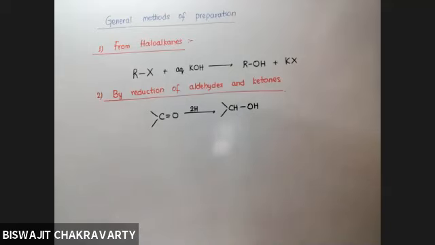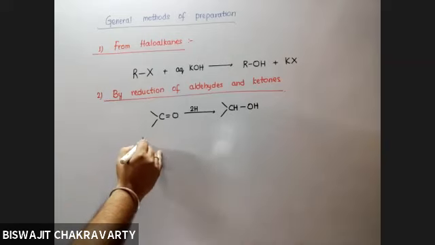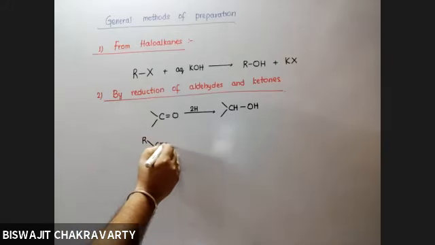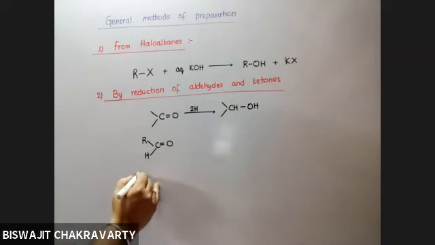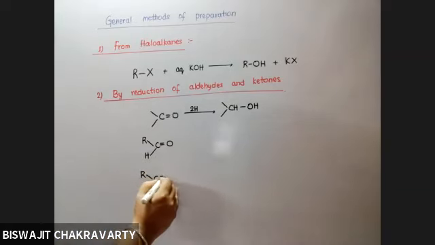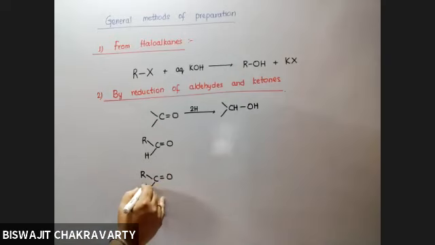Now, specifically speaking, when I talk about aldehydes, they are aldehydes, and this is a ketone. What difference do you get between aldehyde and ketone? Both have the common carbonyl group.